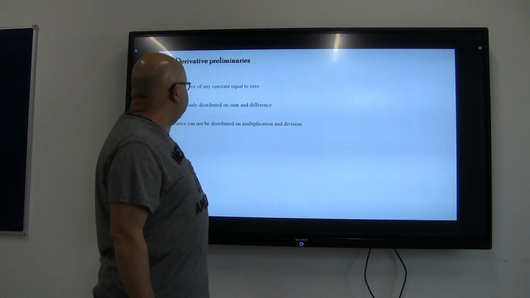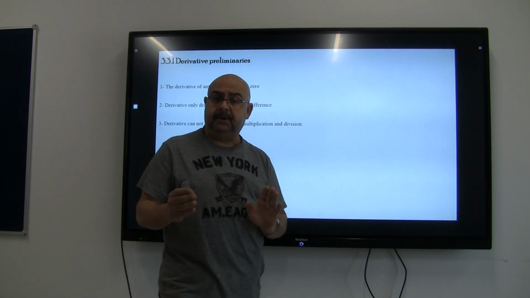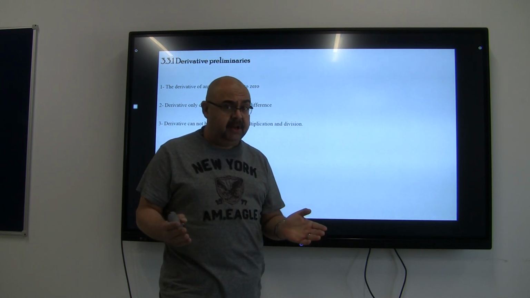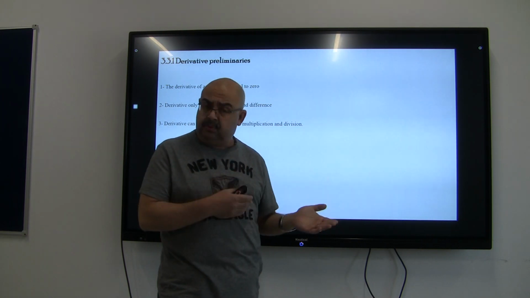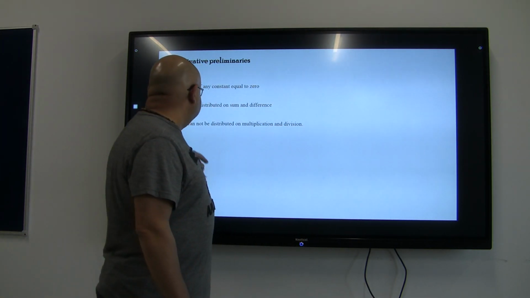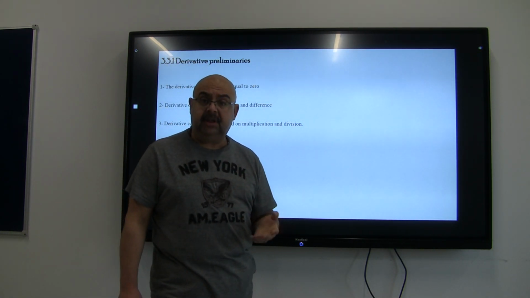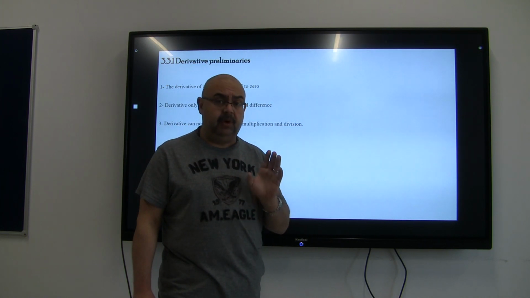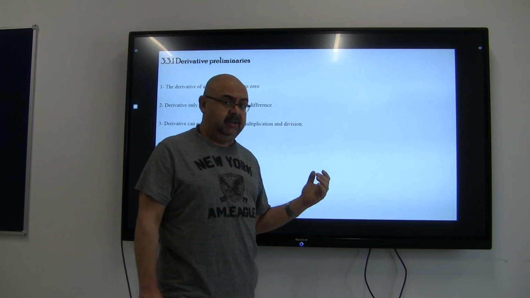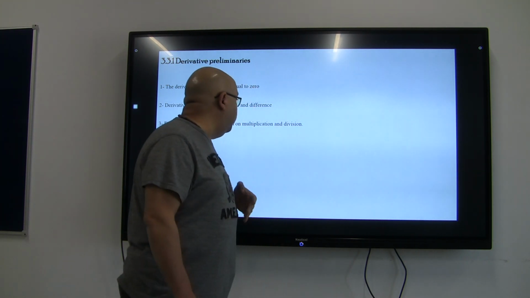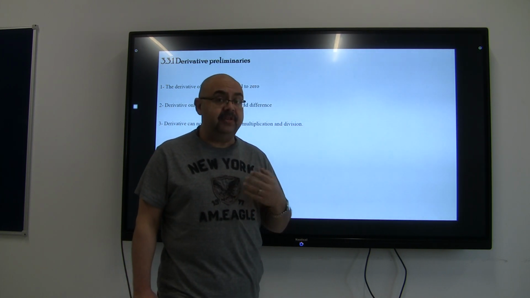Remember that derivatives can only be distributed on sums and differences. That's a main law. If you have some terms connected together, you can simply find their derivative straightforward by differentiating each part of your problem, as we will see. Remember at all times that the derivative cannot be distributed on multiplication or division. That's a main law. Each one of them will have a separate law, for the functions that are multiplied together, or for the division of various functions. You will have to follow their laws.